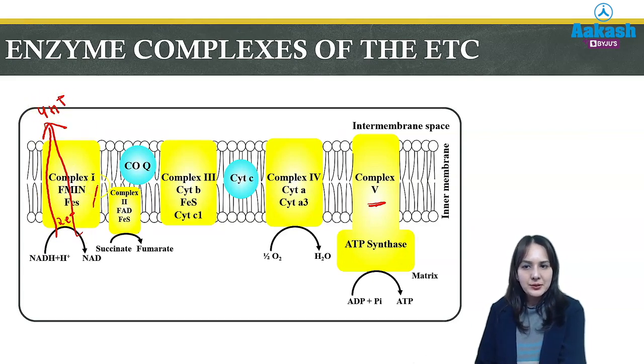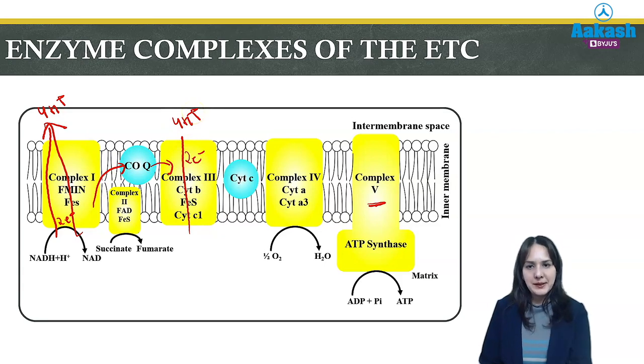Then these 2 electrons are transferred by the mobile carrier coenzyme Q to complex 3, which, when it gets 2 electrons, also opens its proton channels and transfers 4 protons into the intermembrane space.